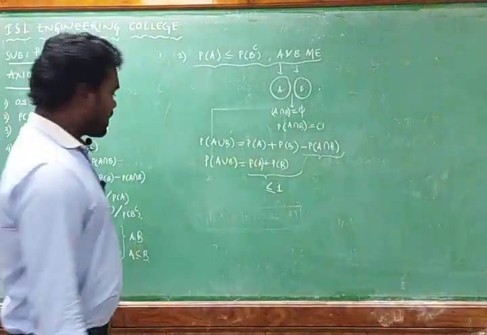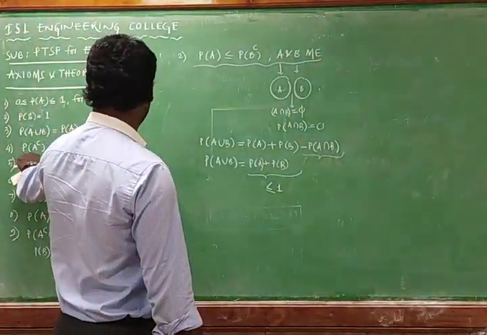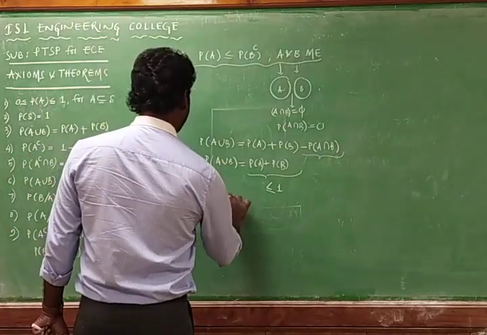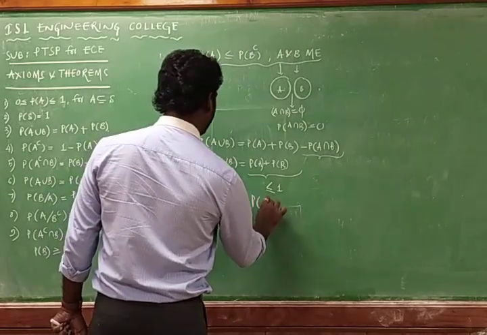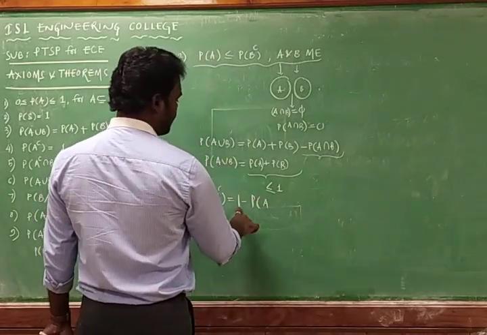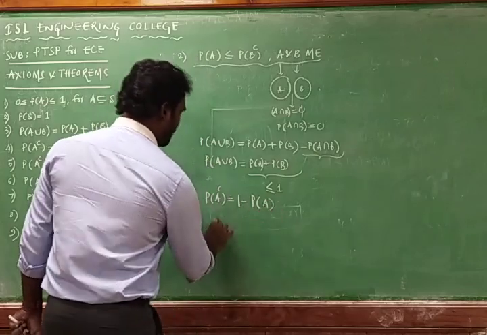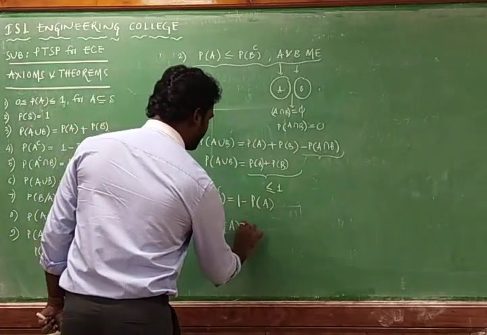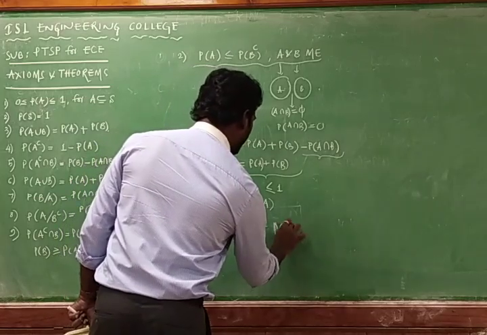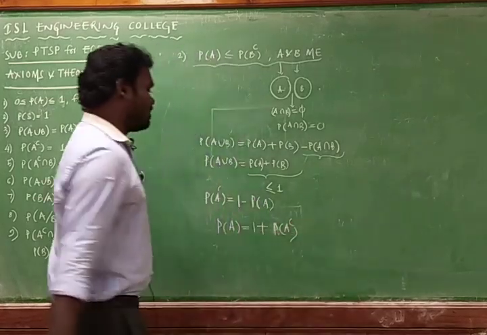We know that probability of A complement is nothing but 1 minus probability of A. From this, probability of A is equal to 1 minus probability of A complement.